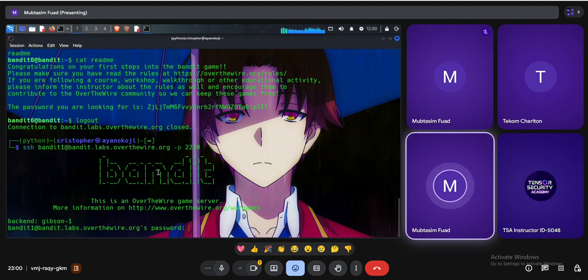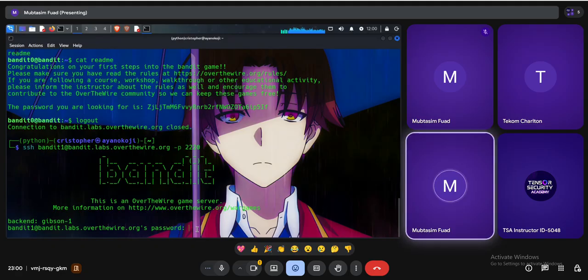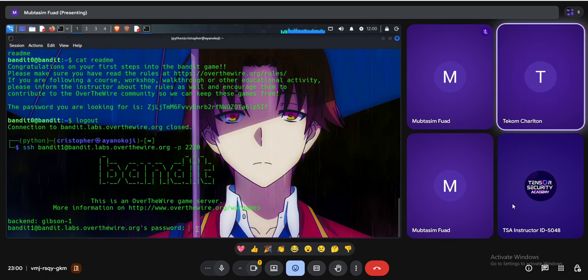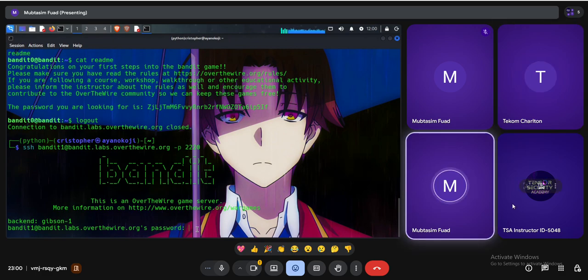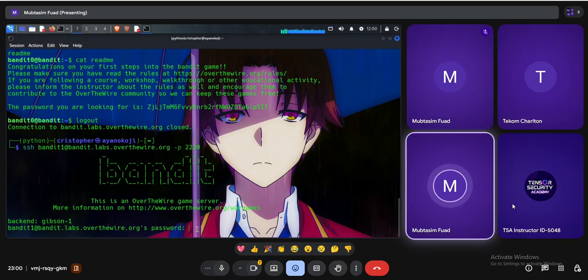After getting the password, I logged out from the system, and right now I'm going to log into the bandit1 user. Okay. And what is the function of cat? I actually already taught you what the use of cat is. Cat is a command line utility for reading a file in the command line. For reading a file in the command line. Yes, you haven't taken any notes, that's why you have already forgotten all the things that I taught you.